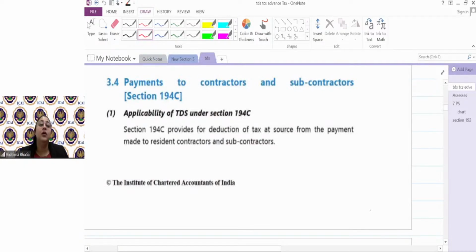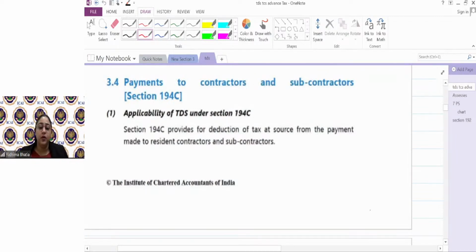For example, a carpenter is a work contract, if I'm making a payment to him because I gave him a contract to make a sofa or something like that. But if someone is doing an interior decoration service, that becomes a professional receipt. Why?